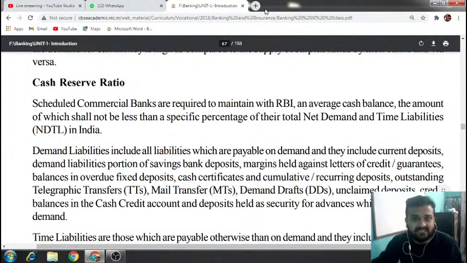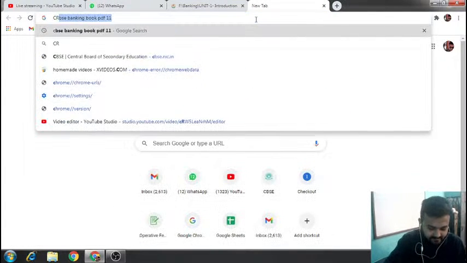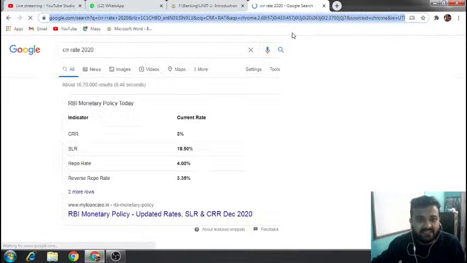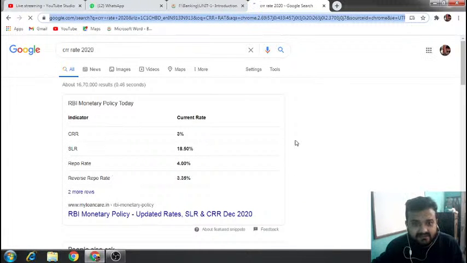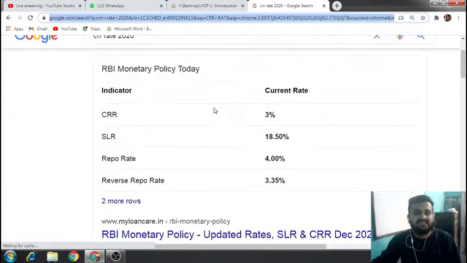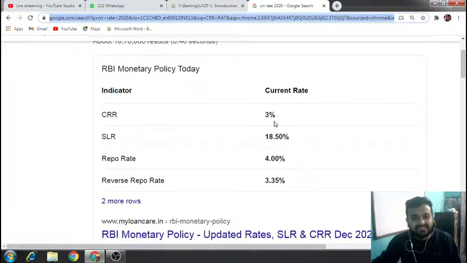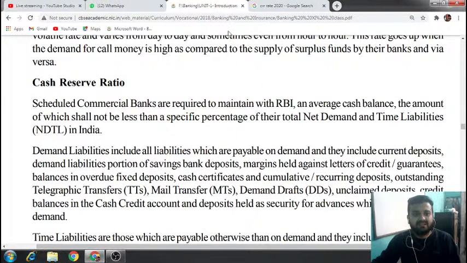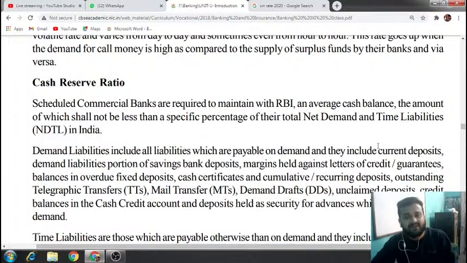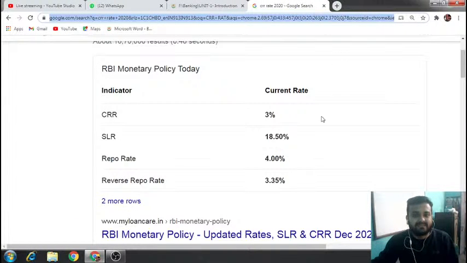I'll show you the present rate. You can see the present rate over here. See the present rate? Cash reserve, recently it's 3%. So for example, State Bank of India at any point of time is having 100 rupees as total deposits.